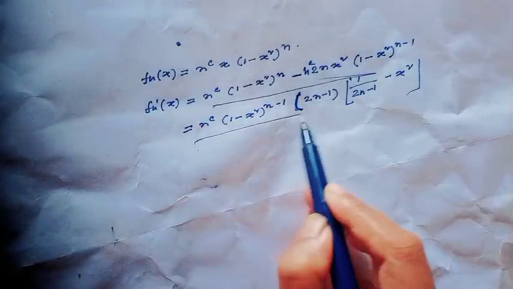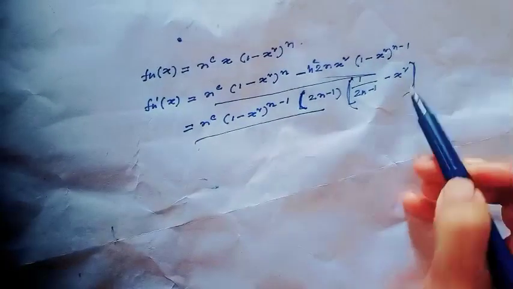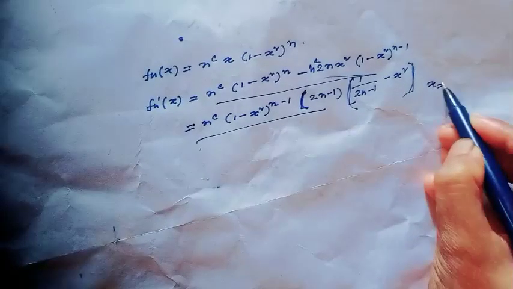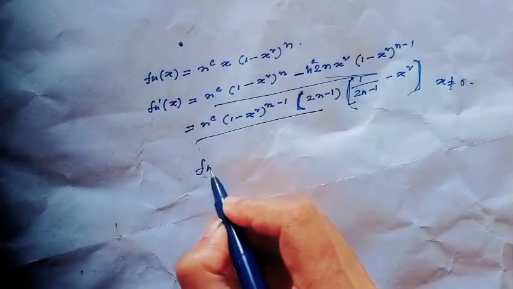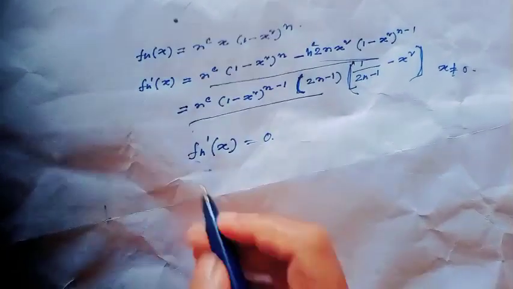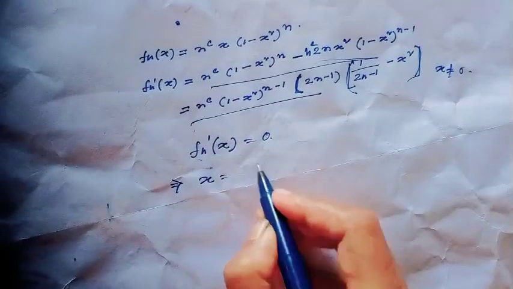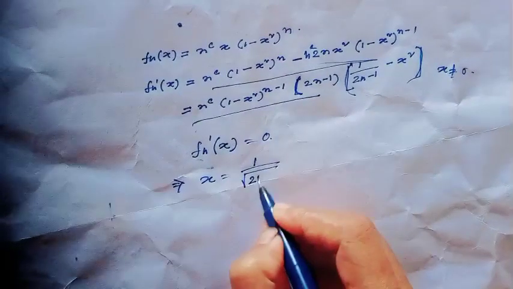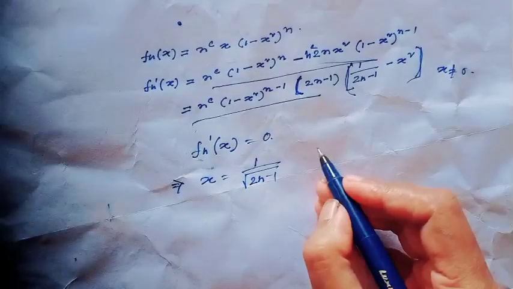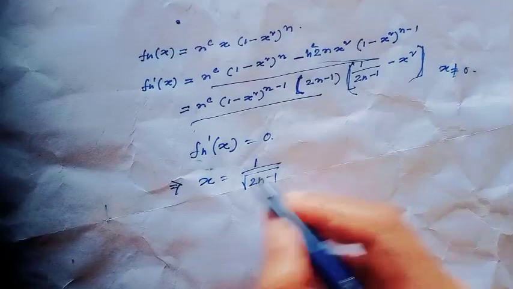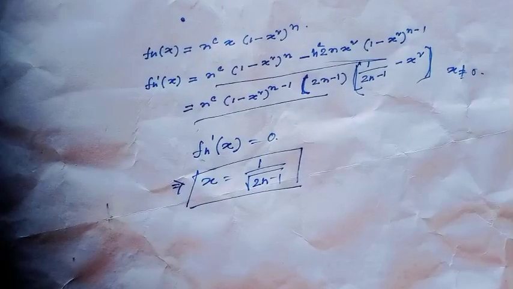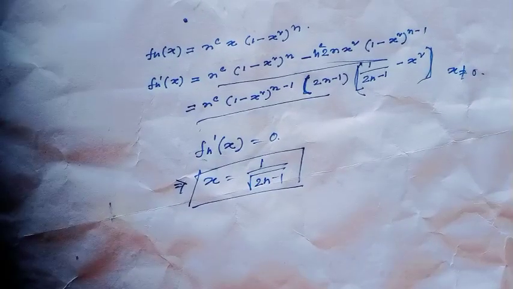If we take this part common, then it would be 1 - (2n - 1)x^2, and since x is not equal to 0, when f_n'(x) = 0, then x = square root of 1 over (2n - 1). That means this sequence of functions has a maximum at the point x = 1 over square root of (2n - 1). Have you understood this process?